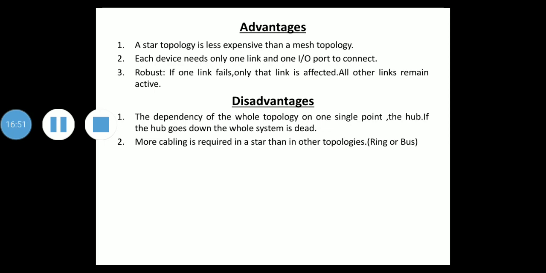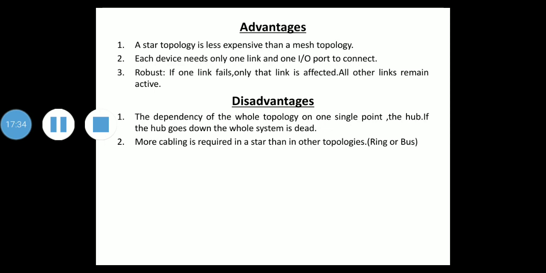If one link fails, only that link is affected, whereas all other links remain active. So this factor also lends itself to easy fault detection and fault isolation. So as long as the hub is working, it can be used to monitor link problems and bypass defective links. The one big disadvantage is the dependency of the whole topology on one single point, the hub. If the hub goes down, the whole system is dead.